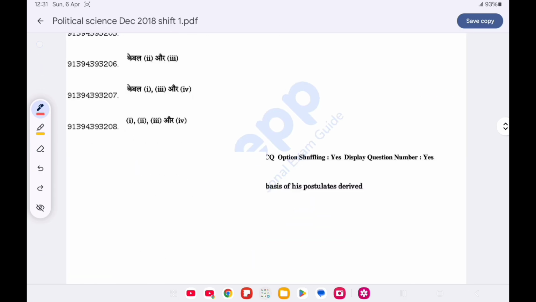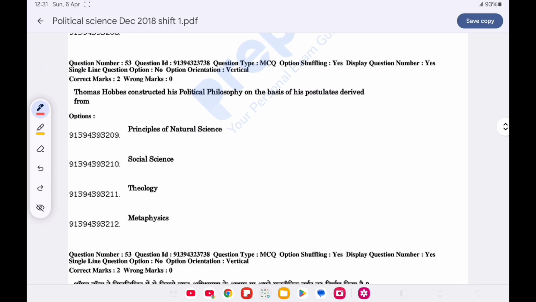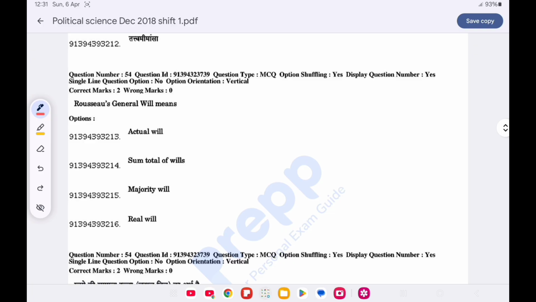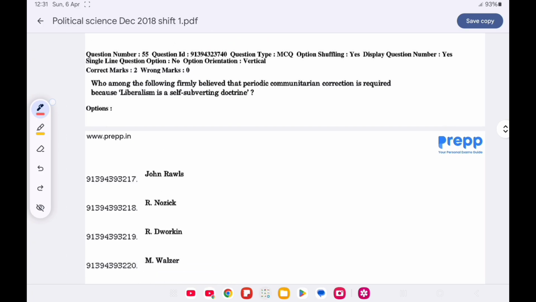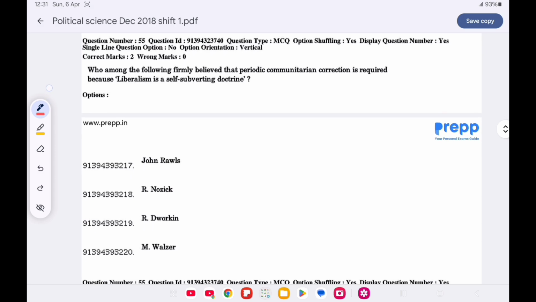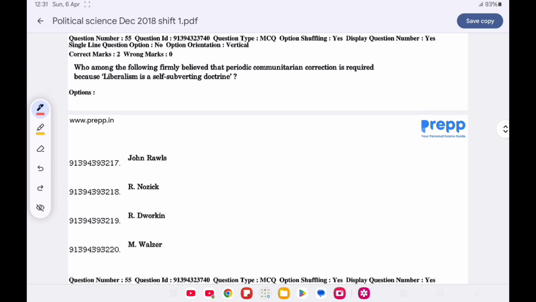Question number 53. Thomas Hobbes constructed his political philosophy on the basis of, option A is correct, principle of natural sciences. Question number 54. Rousseau's general will means, option D is correct, real will. Now question number 55. Who among the following firmly believed that periodic communitarian correction is required because liberalism is self-subverting doctrine? Option D is correct, Michael Walzer.